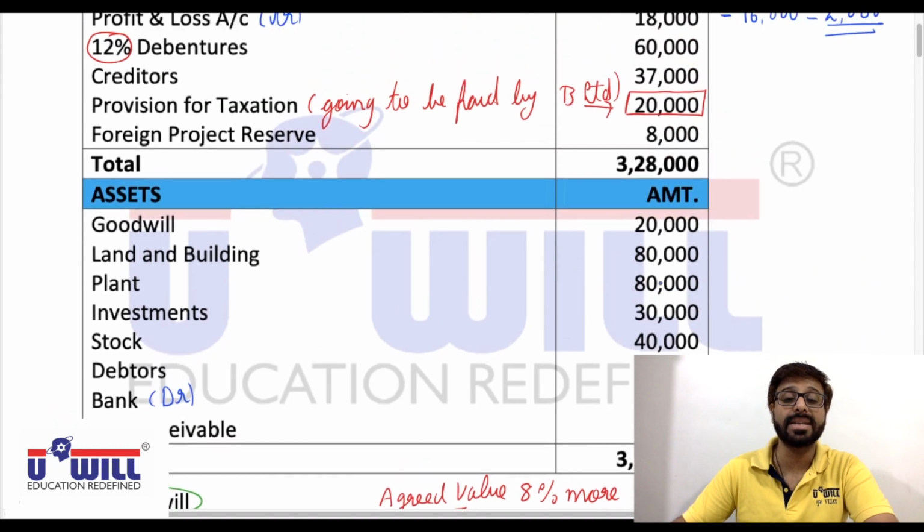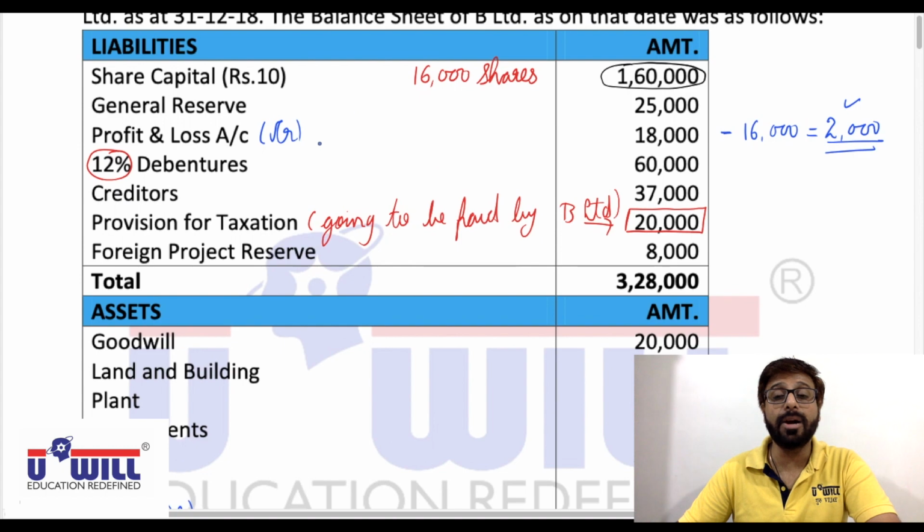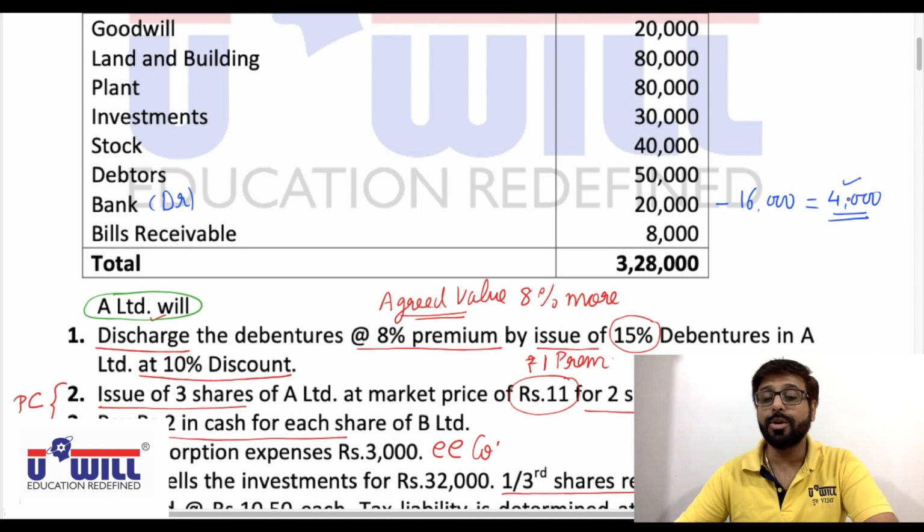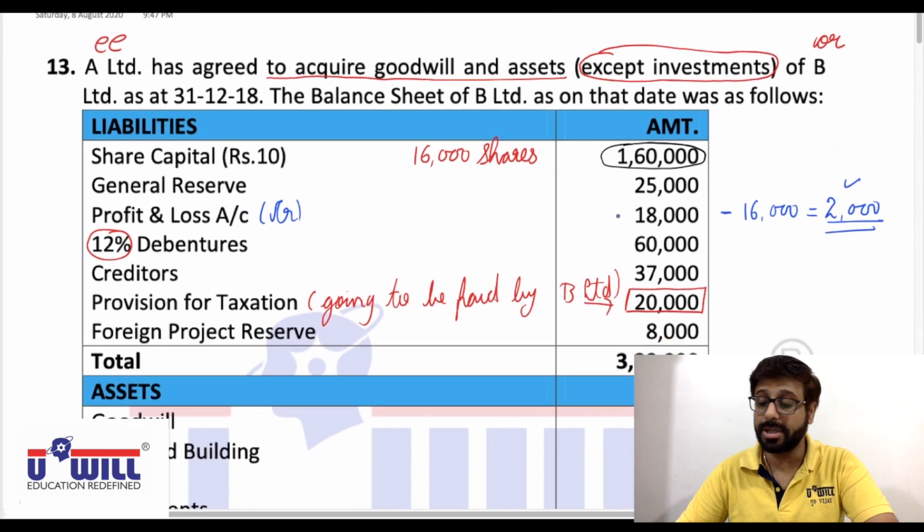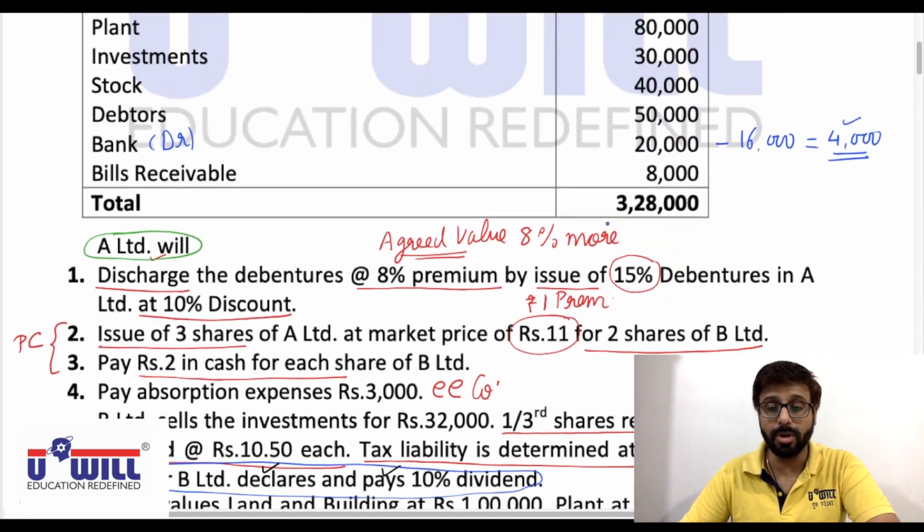Okay, I repeat it once again. P&L account 2,000 will be transferred to equity shareholders account, and cash and bank 4,000 will be transferred to realization account. I hope everyone is clear with this portion. Any confusions in that? Okay, further.